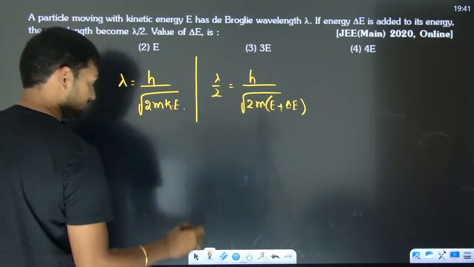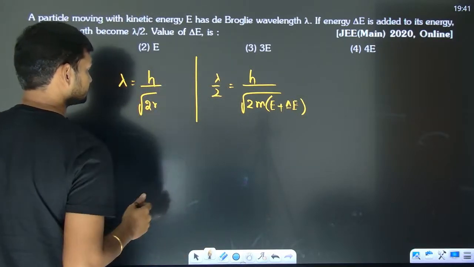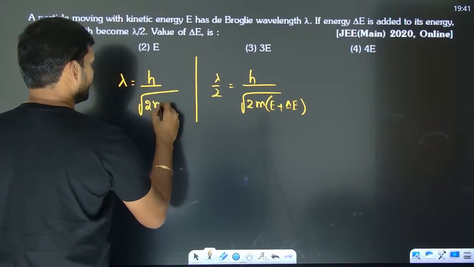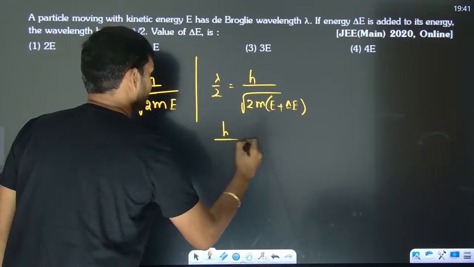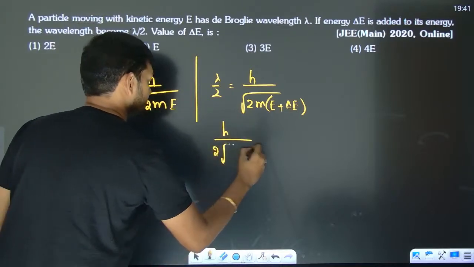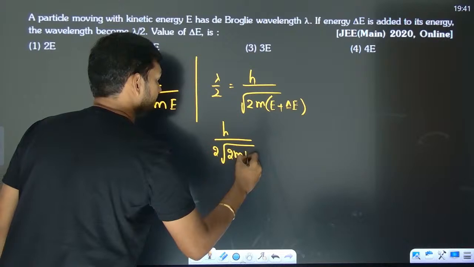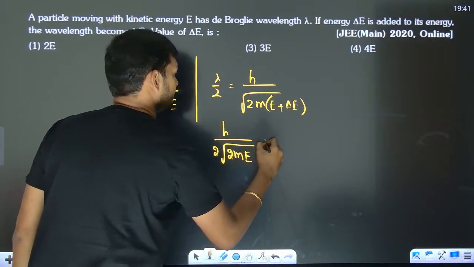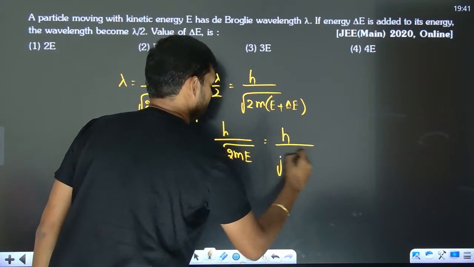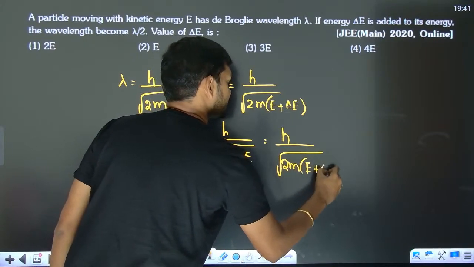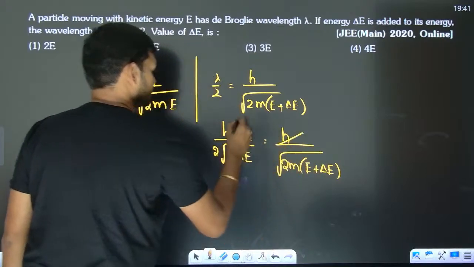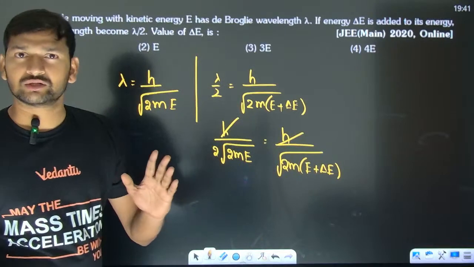So, just a second, KE we are writing as E. Put the lambda over here, then it is going to be h by 2 times root 2mE, which is going to be h by root 2m(E plus delta E). H root 2m also you can cancel out.